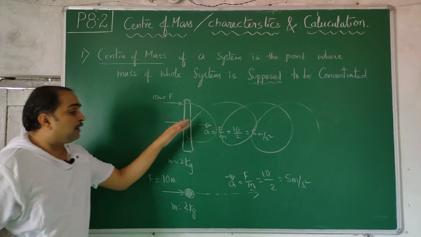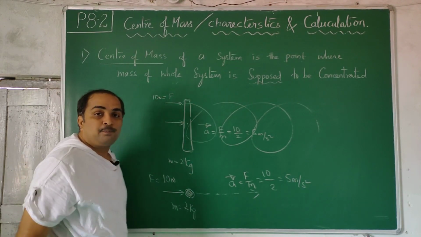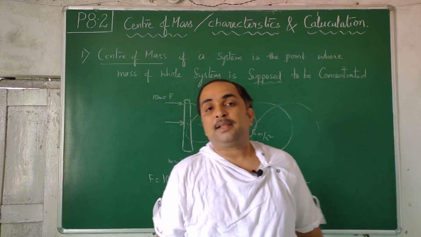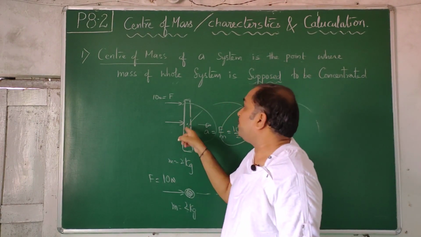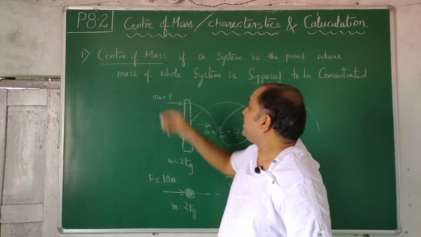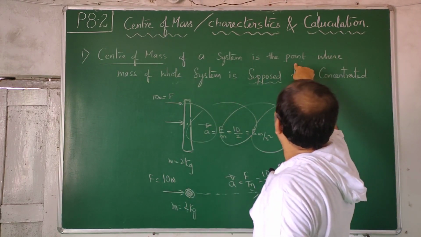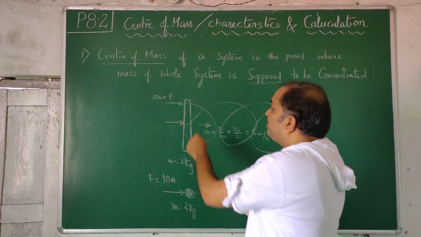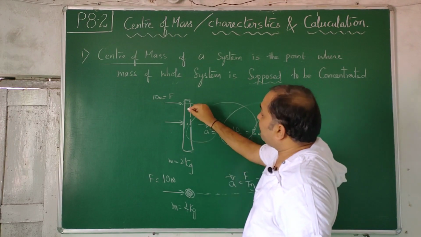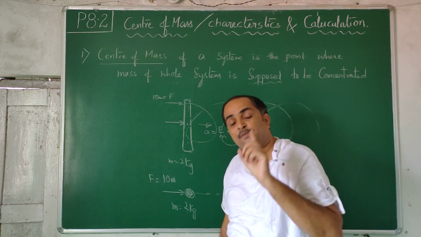Here there is a physical equality. Distributed mass behaves like a point mass under the condition that your line of action of force passes through a certain point, and that certain point is the center of mass. So the center of mass of a distributed mass system is a point where the mass of the whole distributed mass is supposed to be concentrated. I cannot take every point in it and call it center of mass. For a given system there exists only one such point.